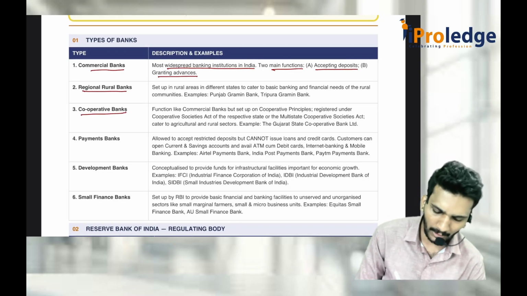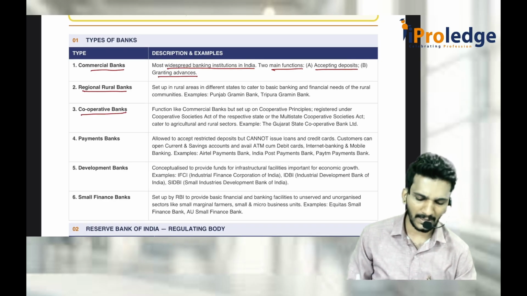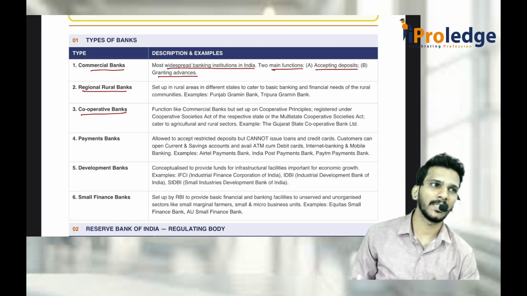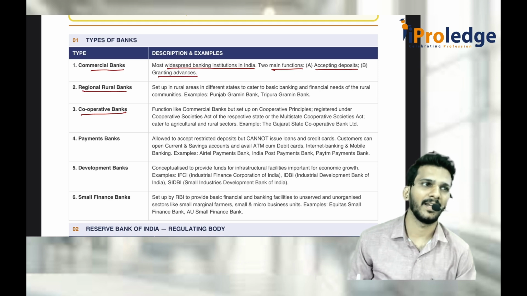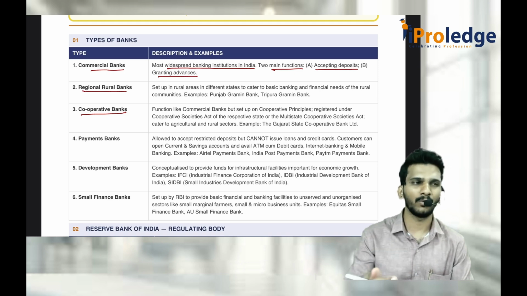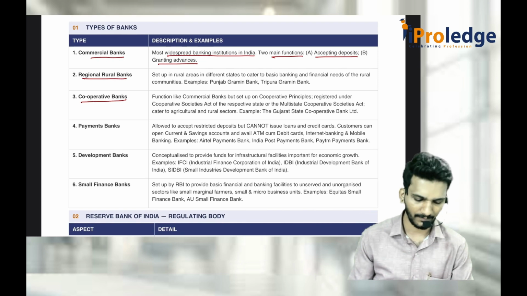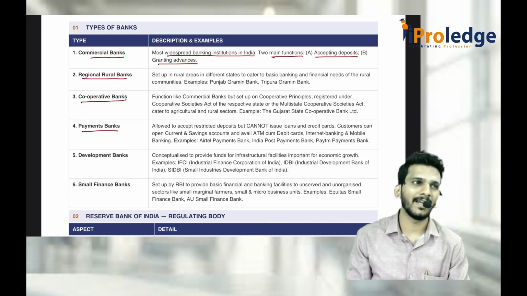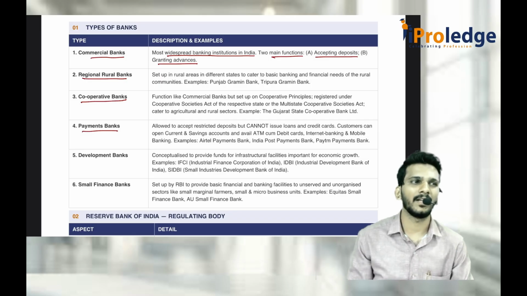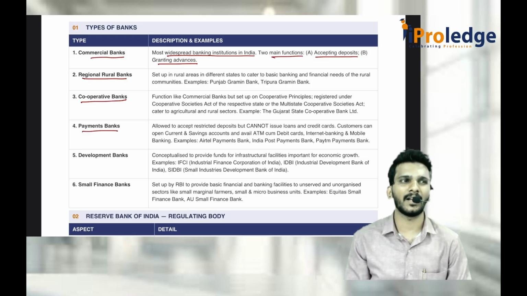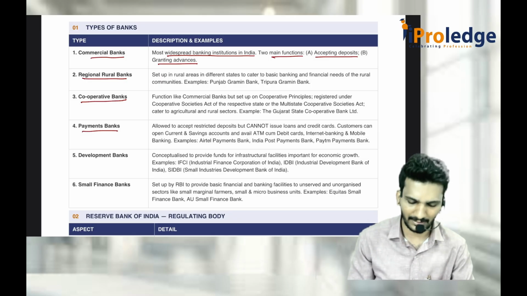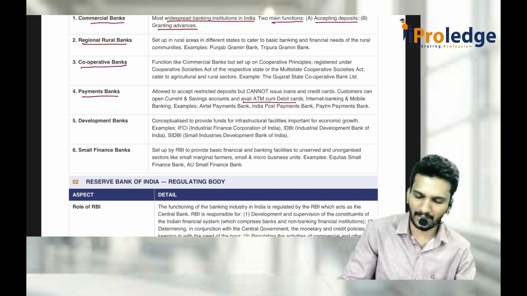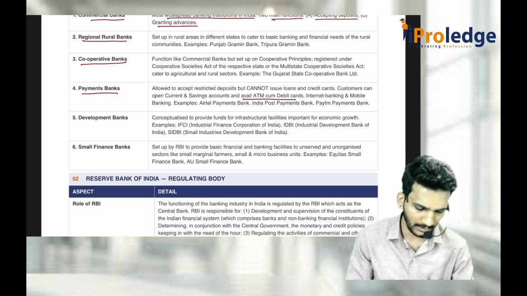Then comes cooperative bank. Cooperative banks means the main principle of cooperative bank is cooperative principles. What cooperative principle? They contribute the money, they give the loans to themselves. The cooperation is there. Then payments bank, mainly Paytm Payments Bank and all those things, mainly accept the deposits, but having a limited, they'll give ATM card also, but limited transactions are there, around 2000, all those things are there in that. They can avail ATM cum debit card, but loans and credit cards are not possible.